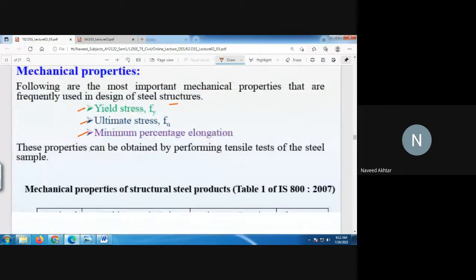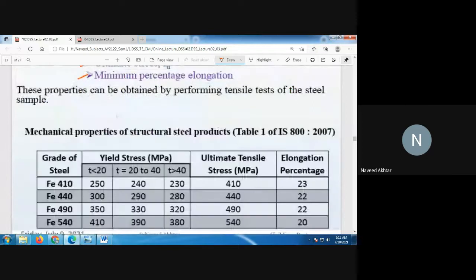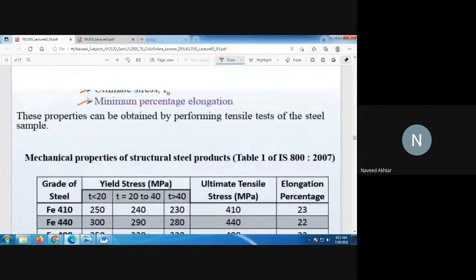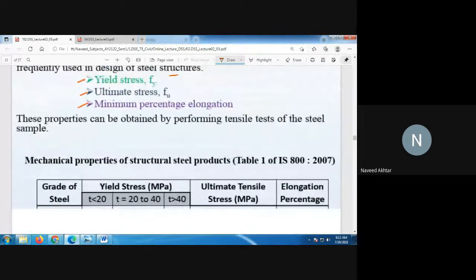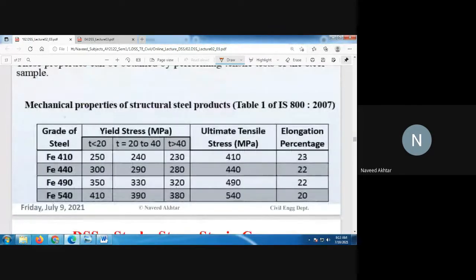These properties can be obtained by performing a tensile test on the steel sample, and it may be tested on the universal testing machine. The mechanical properties of structural steel product are given in Table number 1 of IS 800 2007.